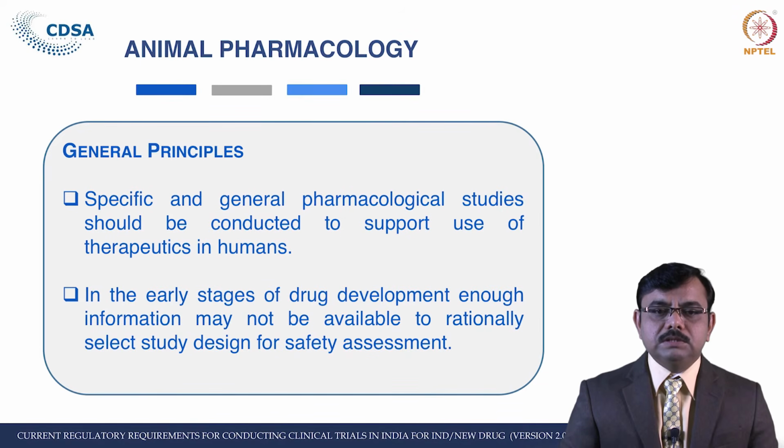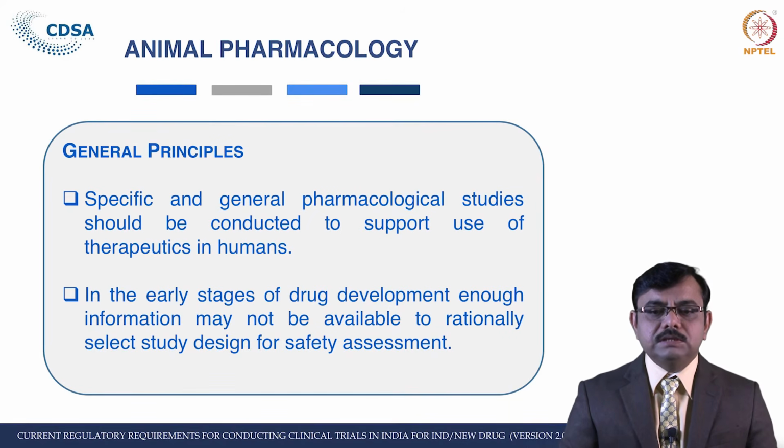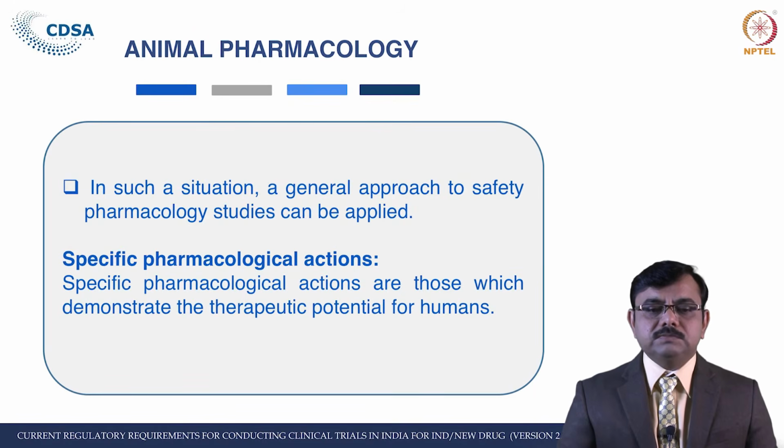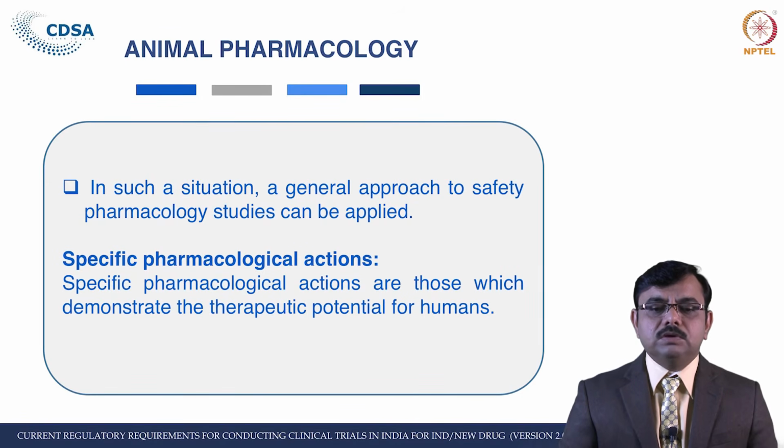In general principle, specific and general pharmacological studies should be conducted to support the use of the therapeutic in humans. In the early stage of drug development, enough information may not be available to rationally select a study design for safety assessment, and in such a situation, a general approach to safety pharmacology studies can be applied.